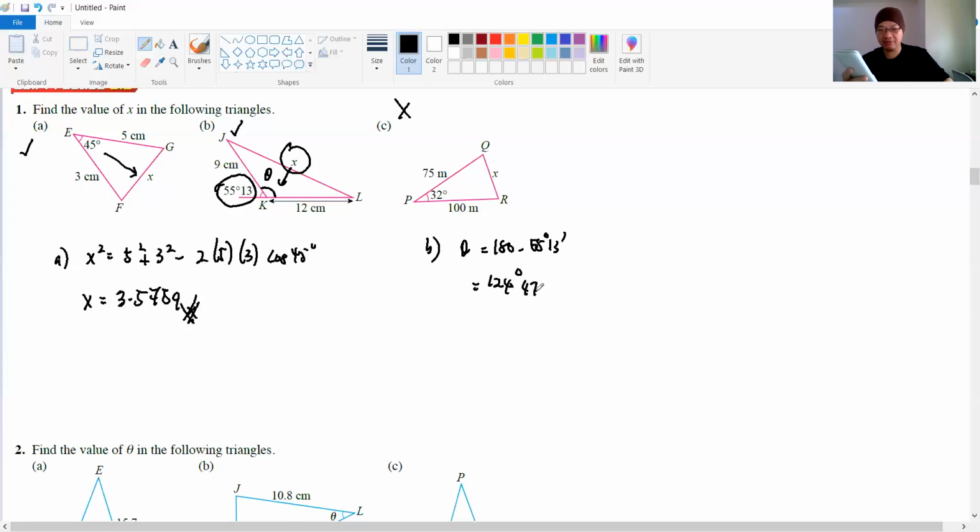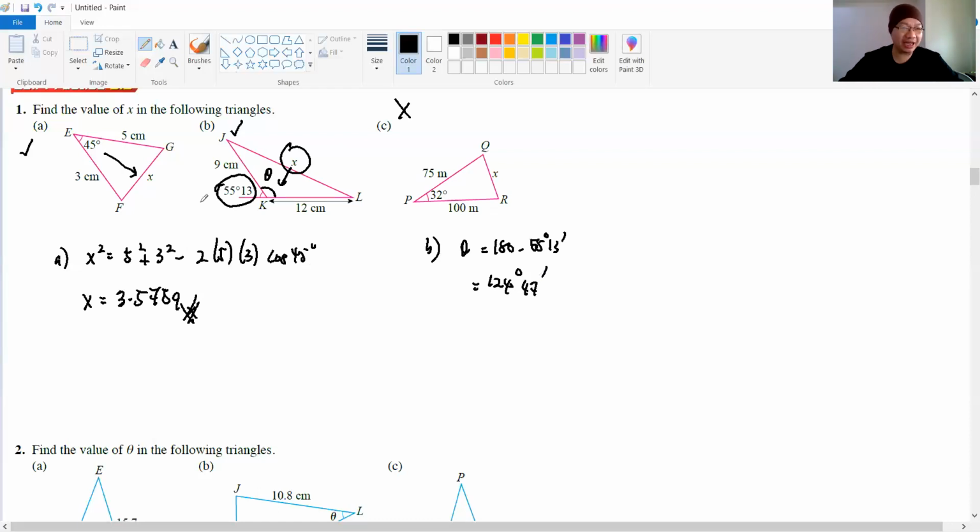degrees 47 minutes. Actually, your answer is in decimal places. It is a decimal number, 124.78333. But if you want to convert it into degrees and minutes, you just press the dot comma button again, and then the answer will be changed into degrees and minutes, right? So very easy. I just press the button. See, the answer is converted. All right, that is your theta.